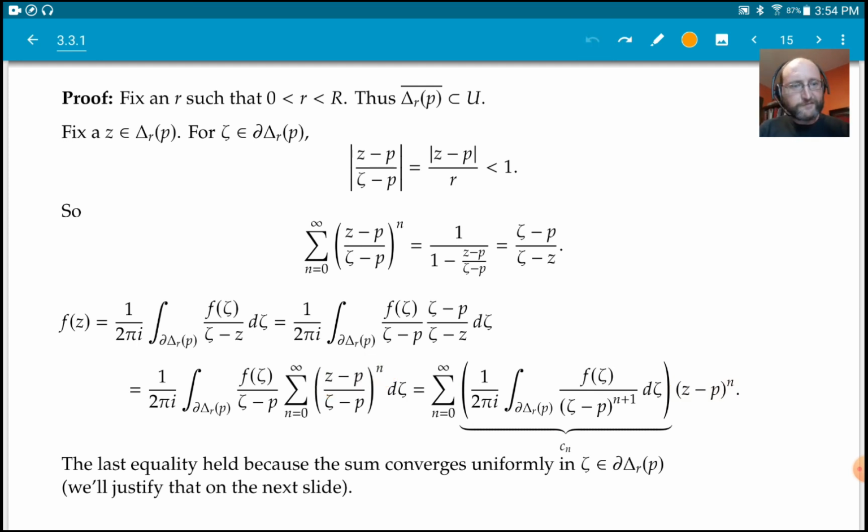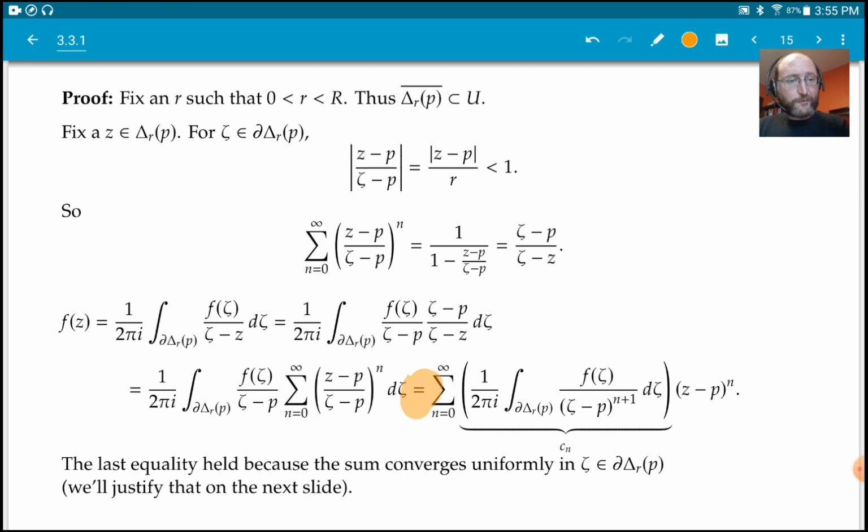Now, of course, the point is, is this an equality? Can we do this swapping of limits? We can swap limits with integrals. There's a whole bunch of conditions, but for example, when you have uniform convergence, and we have uniform convergence here, we'll justify that in just a moment.